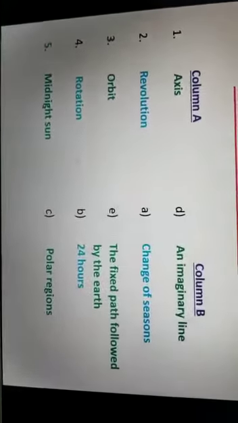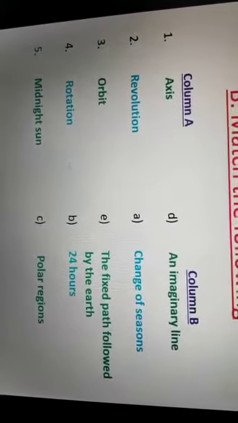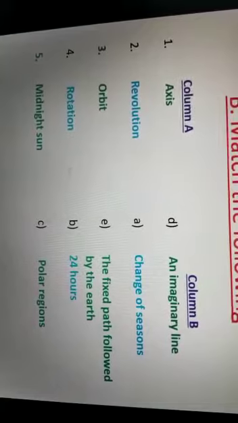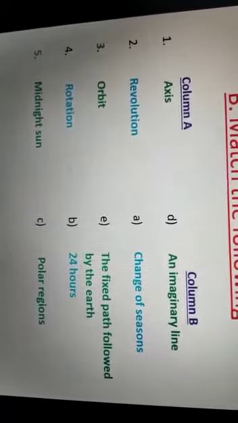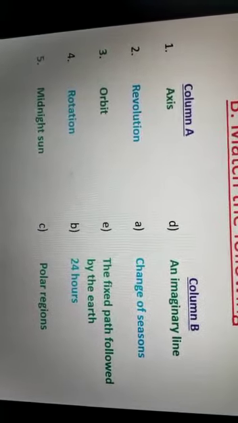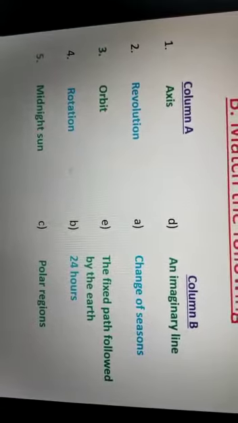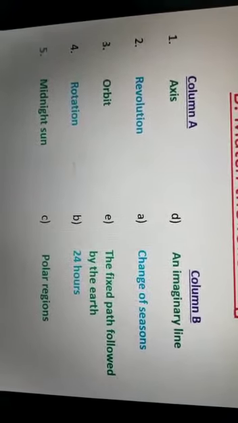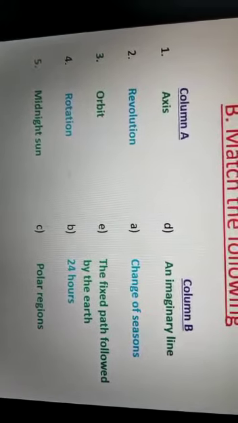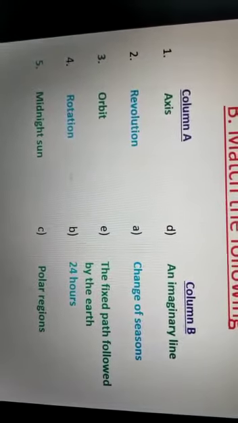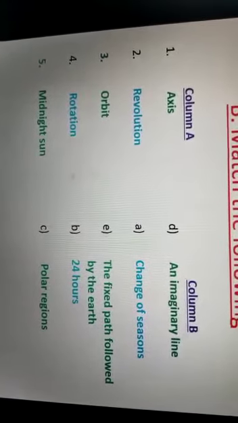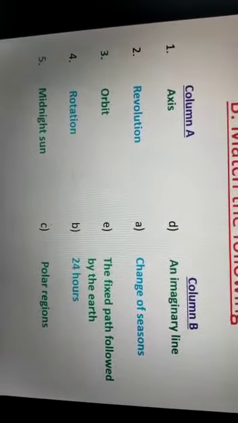Number 2, revolution will be matched with A of column B, because revolution is the cause of change of seasons. Number 3, orbit will be matched with E, the fixed path followed by the earth. Orbit is a fixed path around the sun which is followed by the earth.